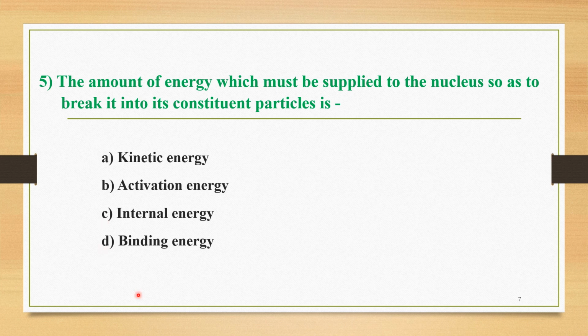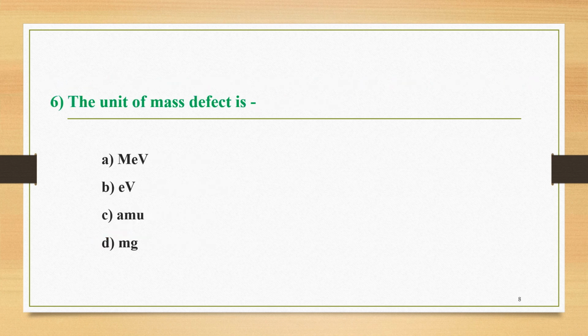And the correct option among these four is option D. It is called the binding energy. So binding energy is nothing but the amount of energy which is required to break the nucleus into its constituent particles. The next question, number 6.